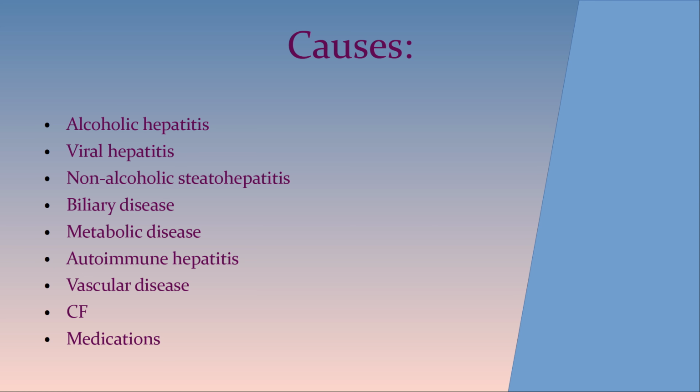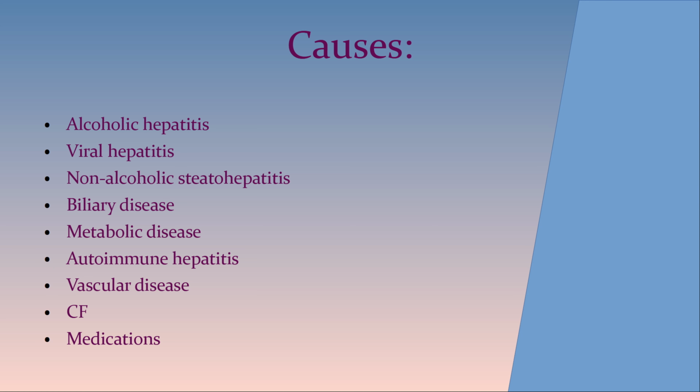Biliary disease, primary sclerosing cholangitis and primary biliary cholangitis. Let's talk first about primary sclerosing cholangitis. It is more common in men with ulcerative colitis. On histology, we can see onion skin and beading of bile ducts.